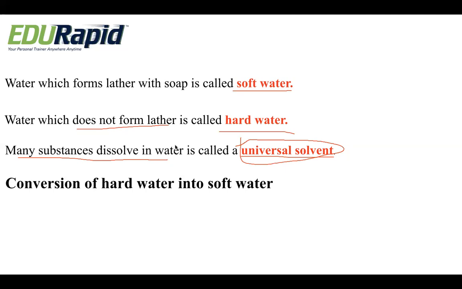Now we will see the conversion of hard water into soft water. As I told, soft water is water which forms lather with the soap. What do you mean by lather? Again, I'll just repeat, lather is nothing but foam, the formation of foam. Water which forms the foam or lather with the soap is called soft water. Vice versa is hard water. How can we convert it? We have two types of hardness. One is temporary hardness, another is permanent hardness.